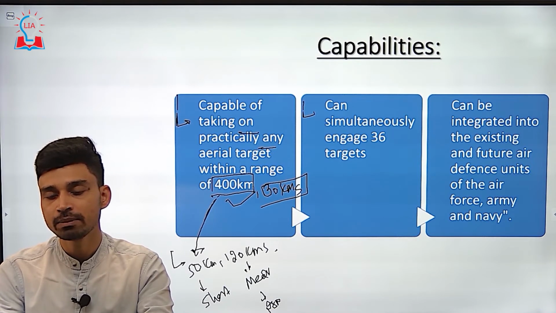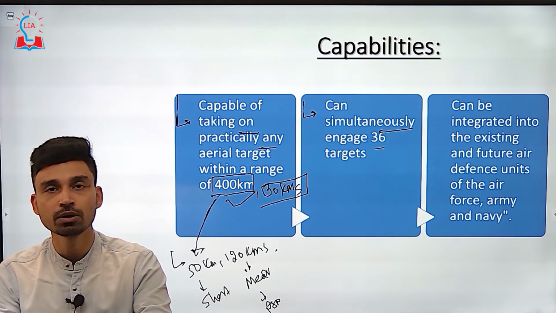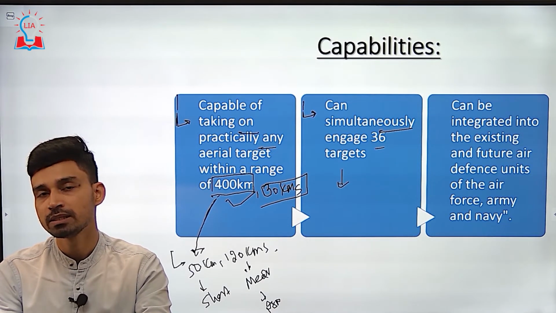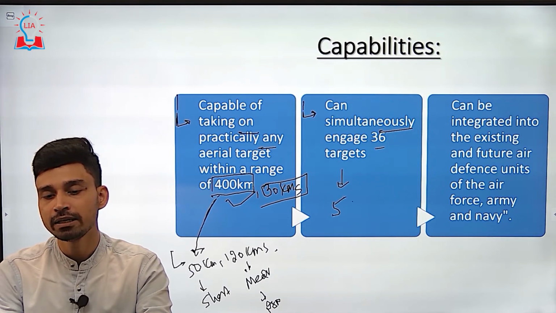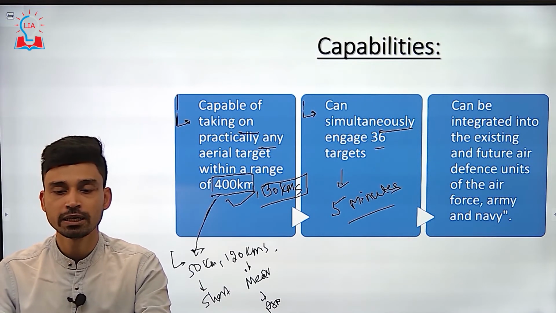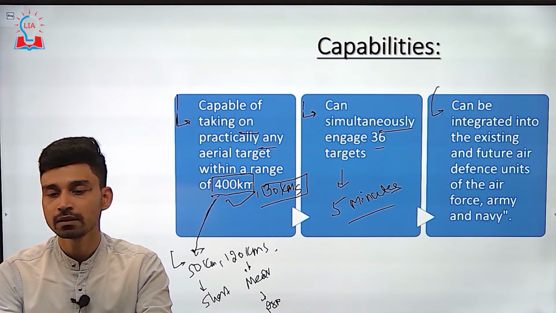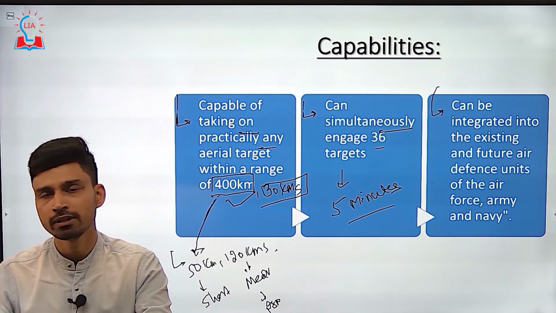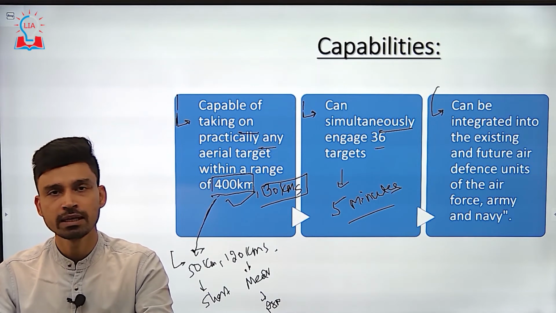Apart from that, it is believed to simultaneously engage 36 targets. Another important point about this missile system is that it can be activated in a very short period of time, just 5 minutes, which is very advantageous. It can also be integrated into existing and future air defense units, whether the Air Force, Army, or Navy.